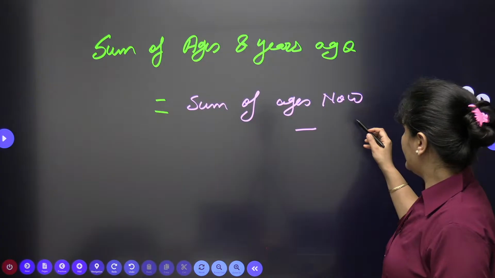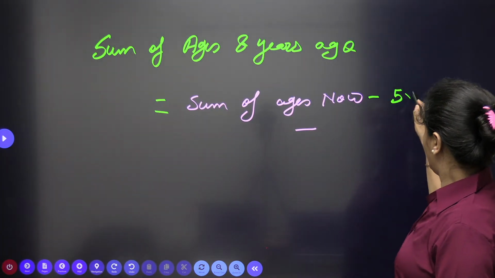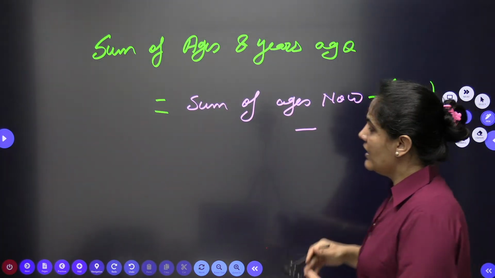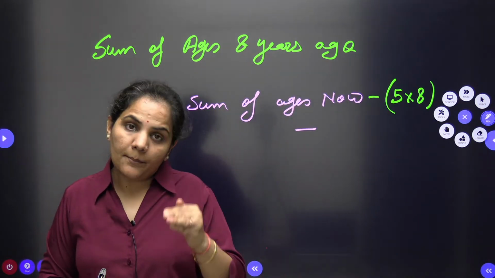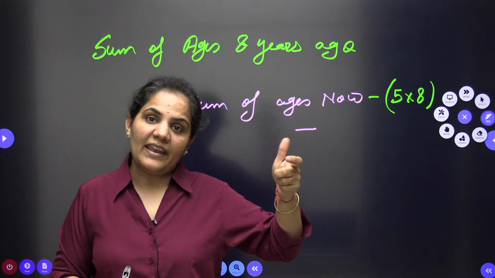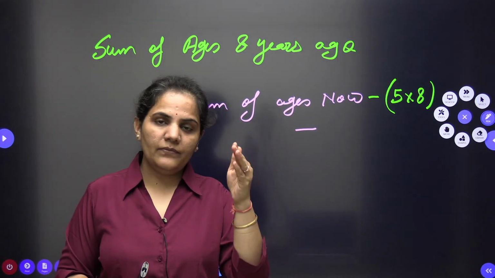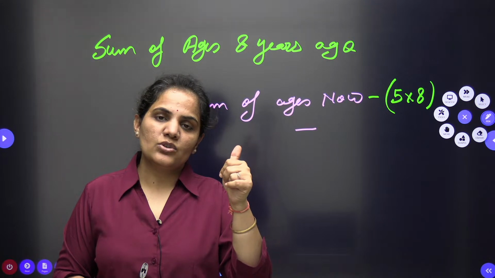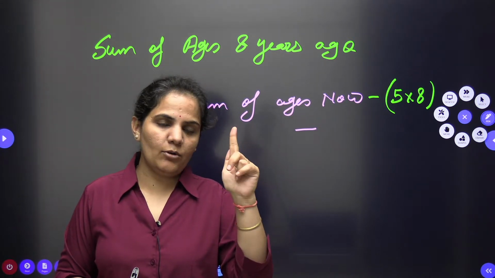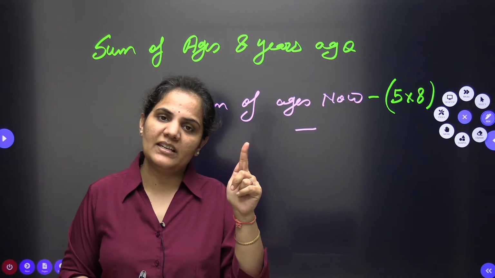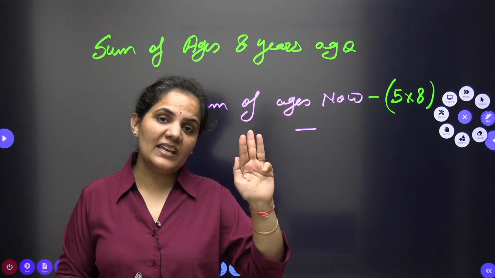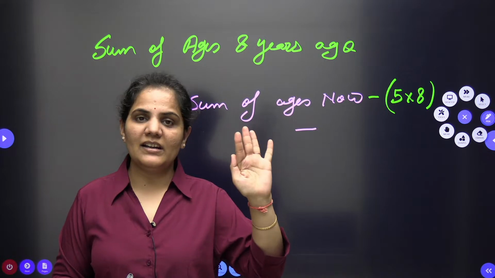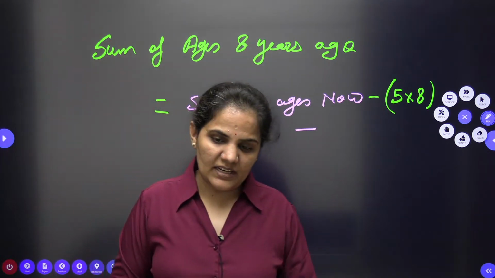So I am going directly here: minus 5 into 8. Because you want the sum of ages now minus 8 from each and every age. If there are 5 persons A, B, C, D, E, then from A's age I will minus 8, from B's age I will minus 8, from C's, from D's, and similarly from E's age I will minus 8.